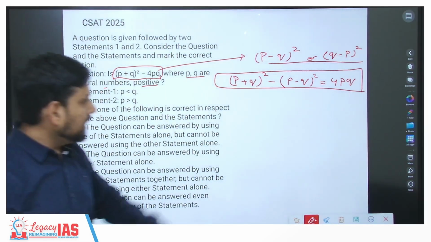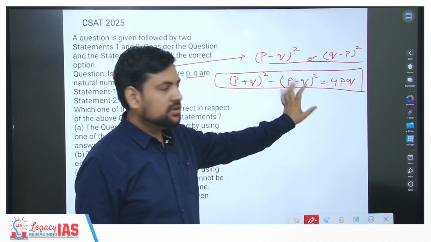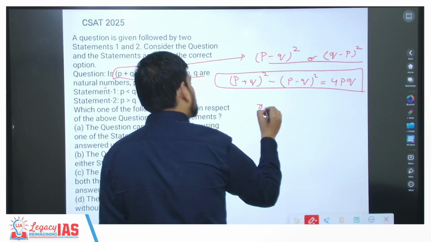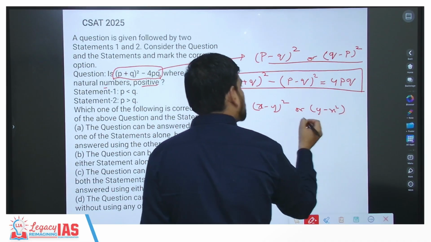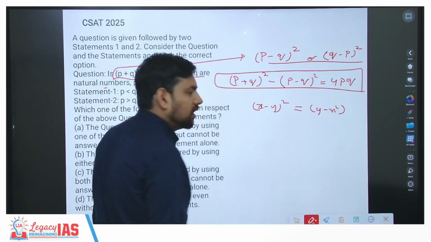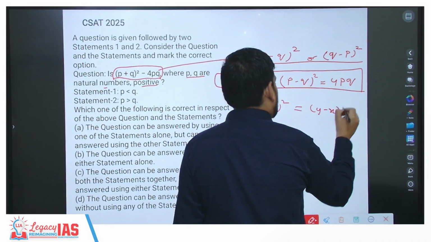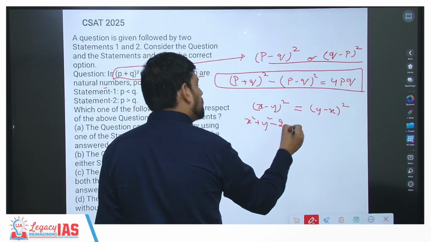So basically if you send 4PQ here, you get (P minus Q) whole square is equal to this. Now one thing that you need to always understand is that (x minus y) whole square or (y minus x) whole square are actually the same thing. Why are they the same thing? If I open them, this becomes x square plus y square minus 2xy.